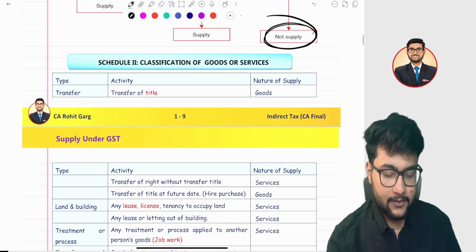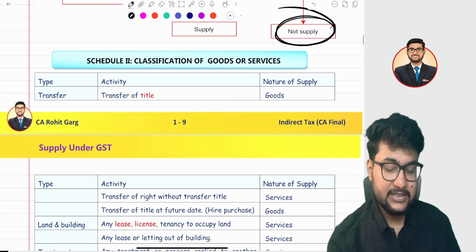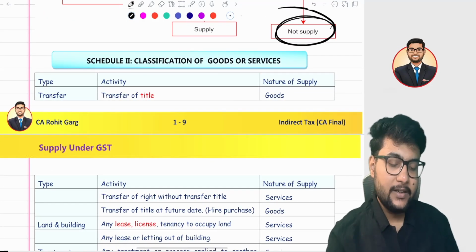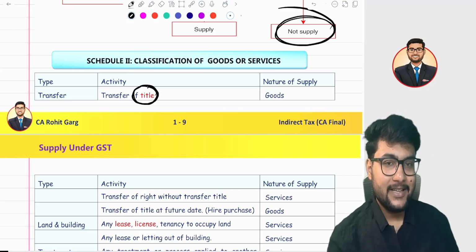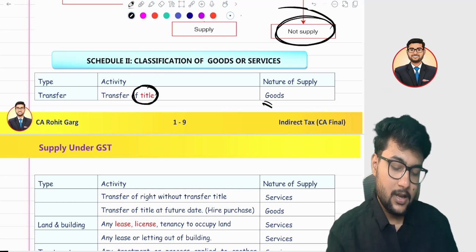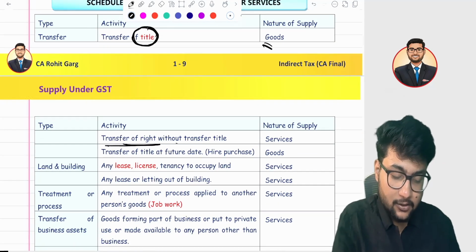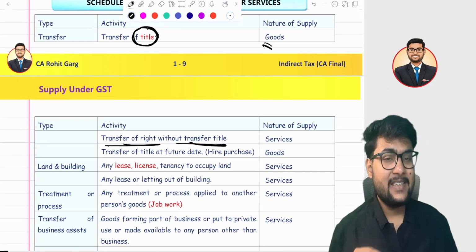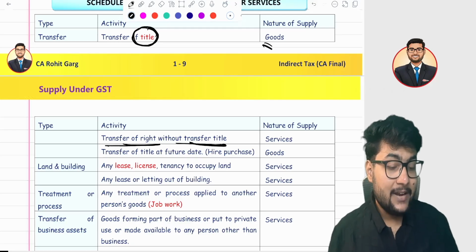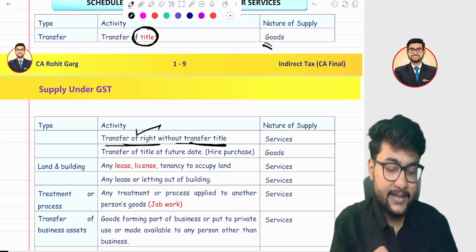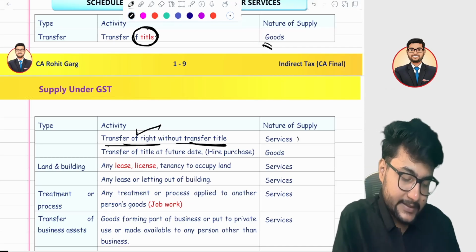Okay, let's start. First is transfer. If you are transferring the title, for example, I sold my car, in that case it is goods. If I am transferring the right, not the title, meaning I am giving it on rent, suppose I gave the car on rent, I have not transferred the title, I just gave the right for 1 day, then it is a service.